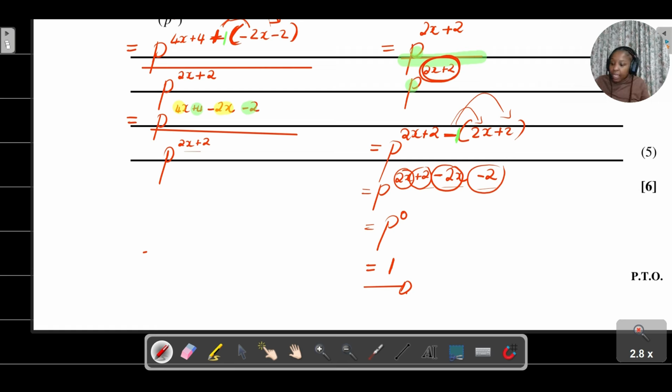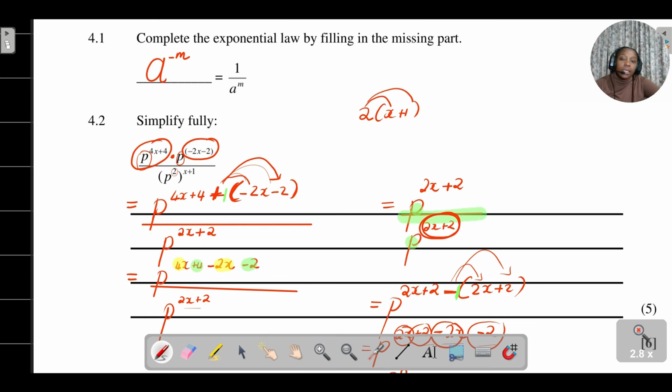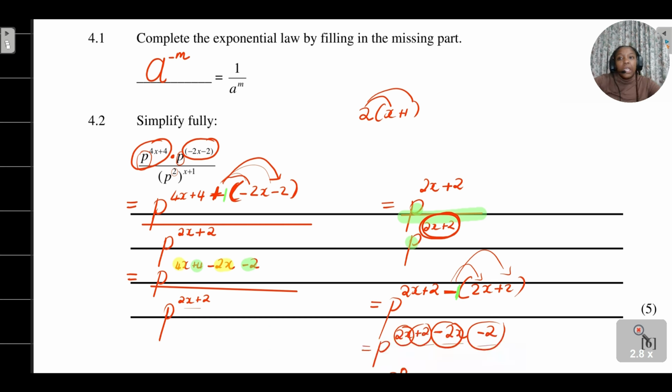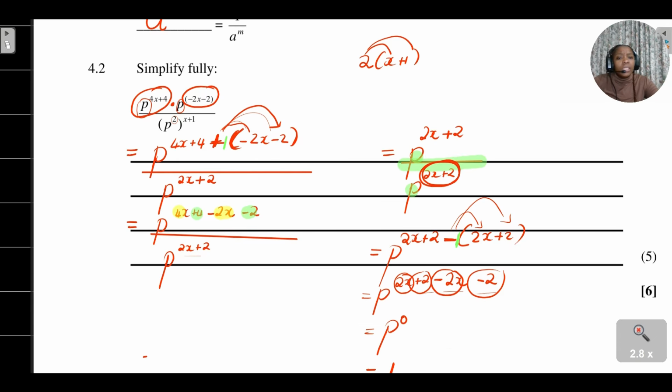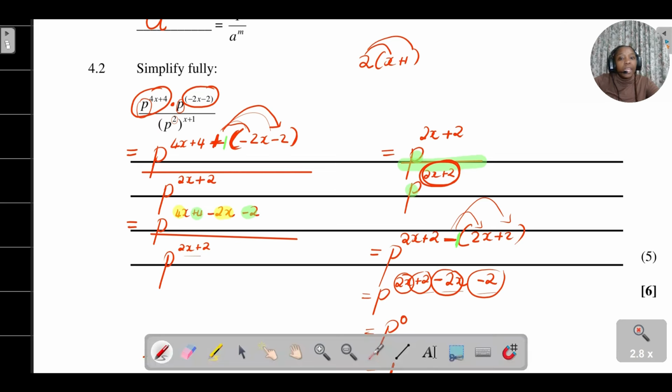All right, so please make sure when it comes to these simplification questions, please show all your workings. Okay, and also don't take for granted just showing these little steps so that you don't make any unnecessary mistakes, because I know that learners are prone to making a mistake, especially if you don't put that bracket there. Some learners will just say minus 2x plus 2.